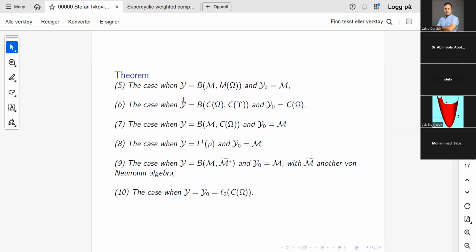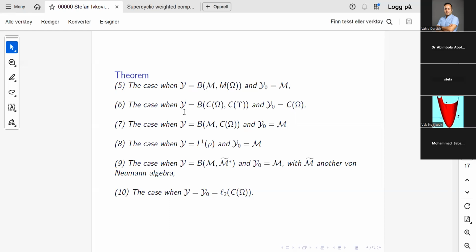There are more cases. This is the same theorem. So there are more cases. You can consider the space of bounded linear operators from M into M of omega, where the operators from a von Neumann algebra M into the space of Radon measures on omega.